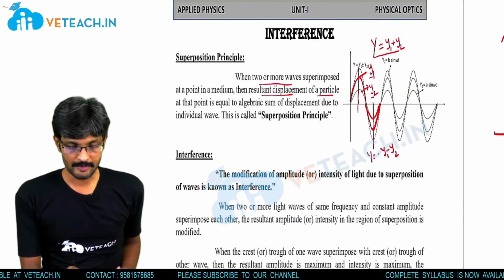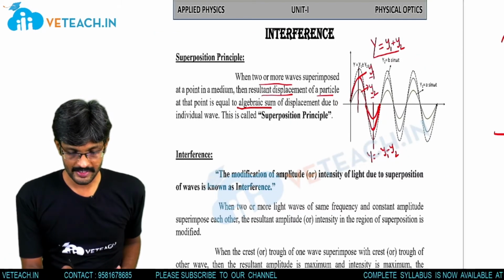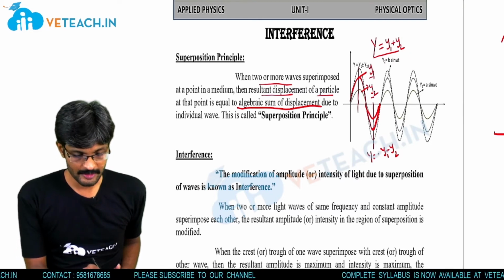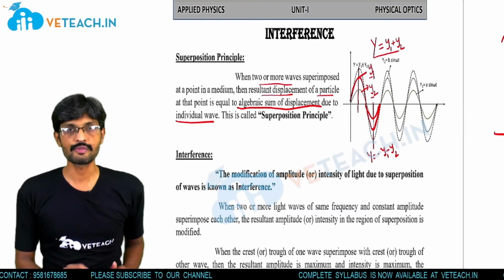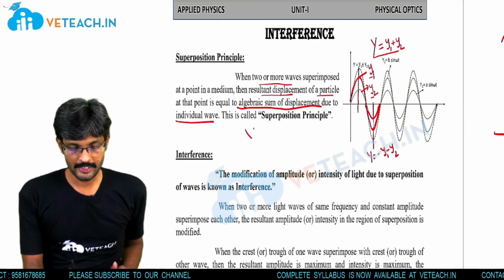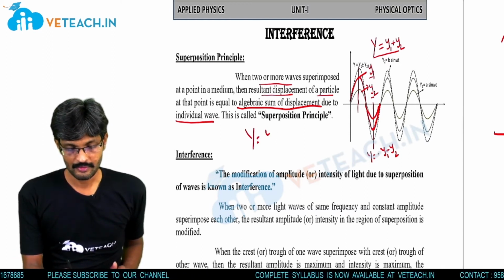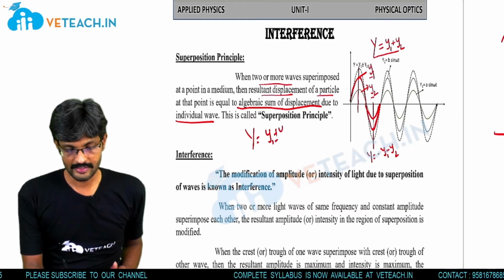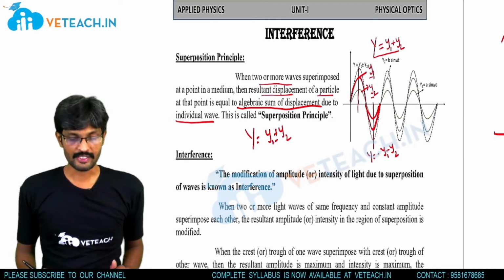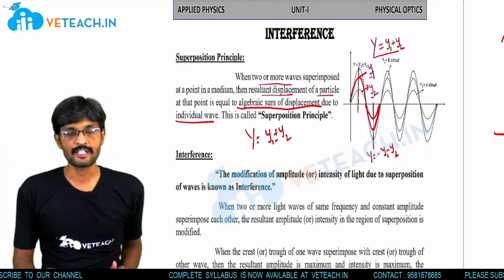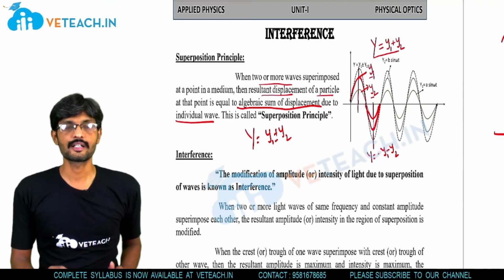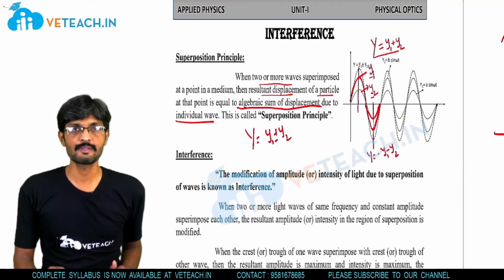So the resultant displacement will be equal to the algebraic sum of the displacements due to each individual wave. Suppose two waves are there, then the resultant displacement capital Y is equal to y1 plus or minus y2. If the crest is superimposed with the crest, the displacement will be y1 plus y2. If the trough is superimposed with the trough, the resultant displacement will be minus y1 minus y2.